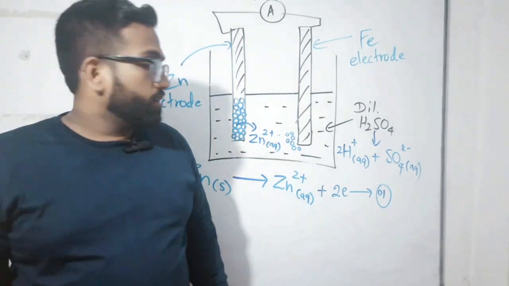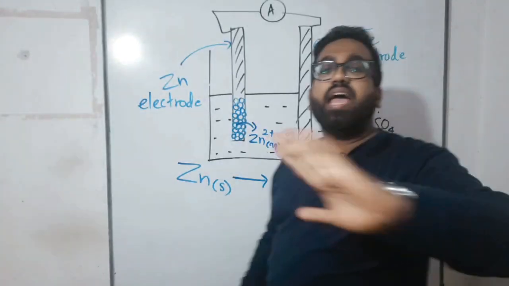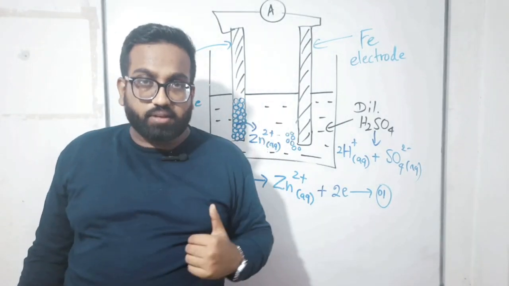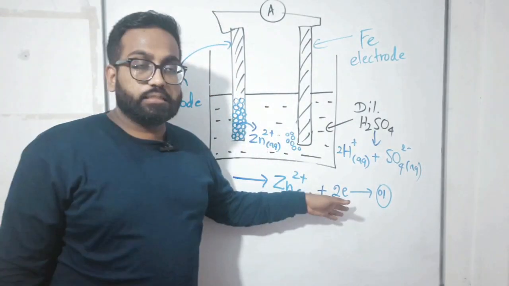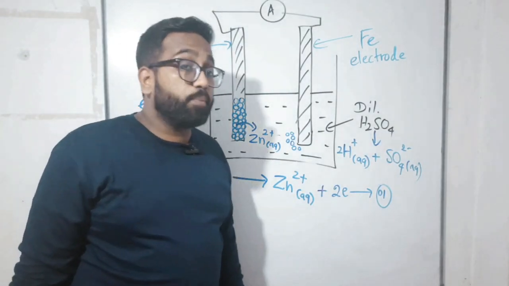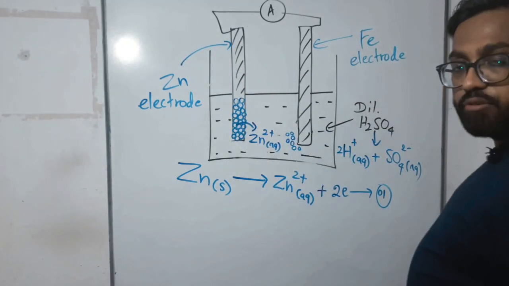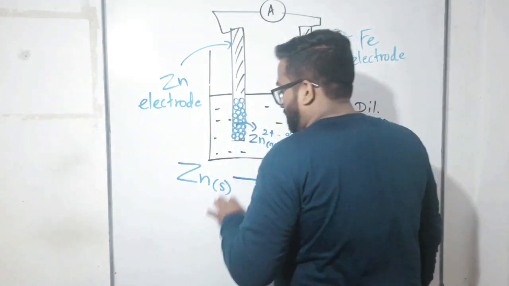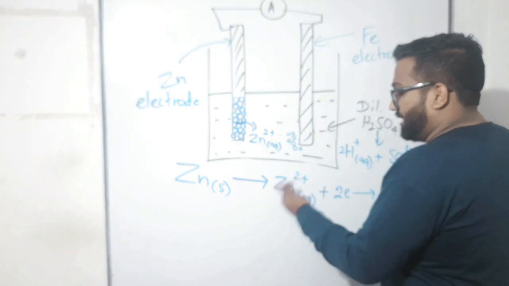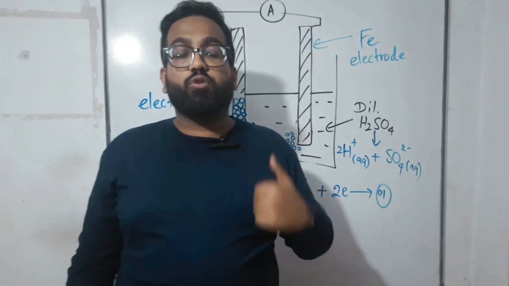No, right? These two electrons are not released to the solution. The solution never accepts electrons. So the solution only accepts what? Ions. Electrons are not added to the solution. Then what happens? Electrons are kept inside the zinc electrode, right? So what is zinc doing? One zinc atom keeps two electrons in the zinc electrode and converts to a zinc 2 plus ion, which is added to the solution. This process occurs gradually.